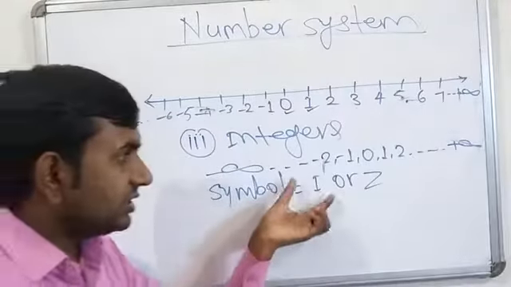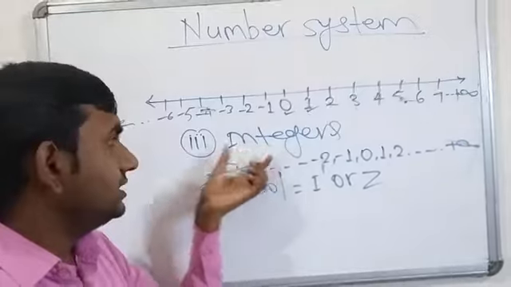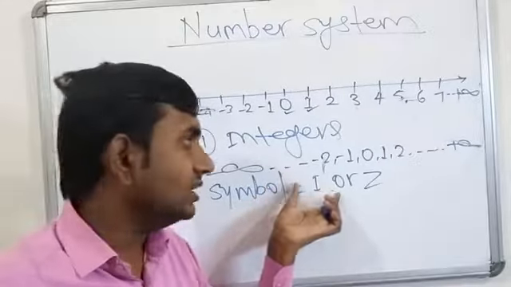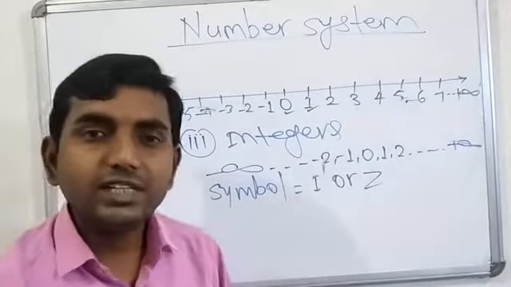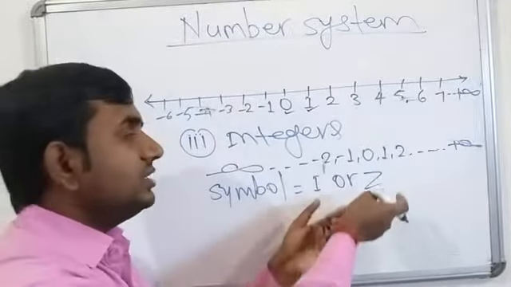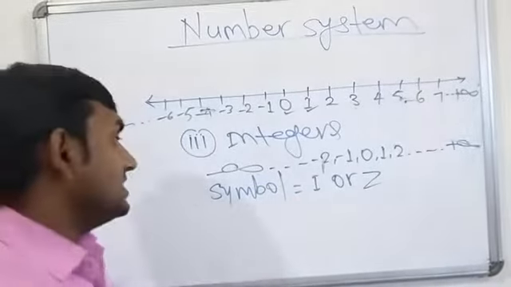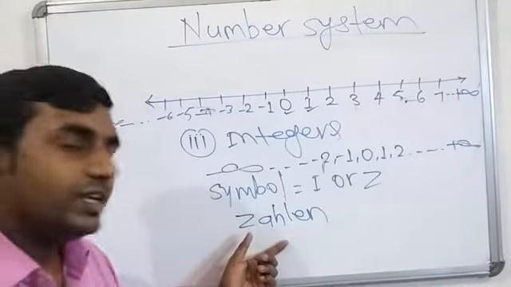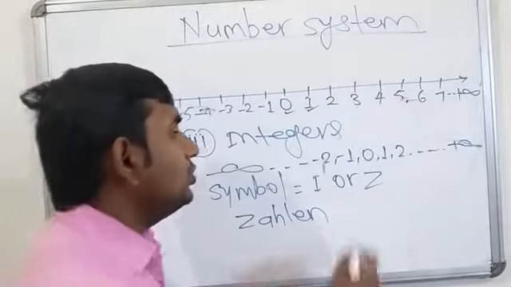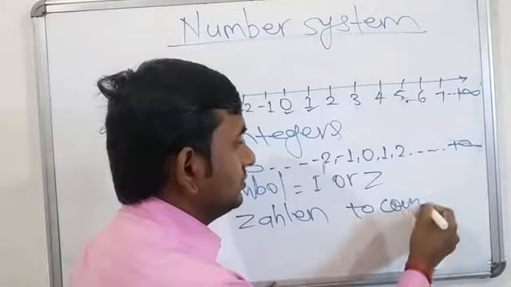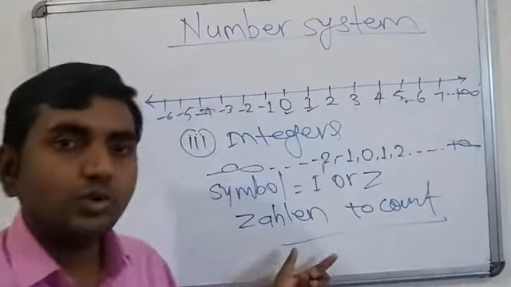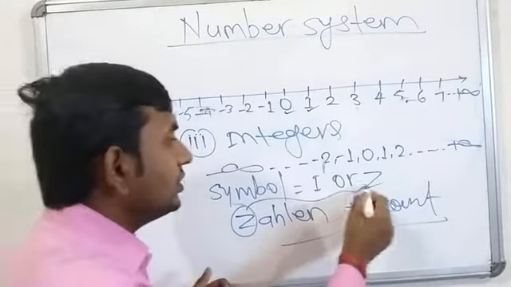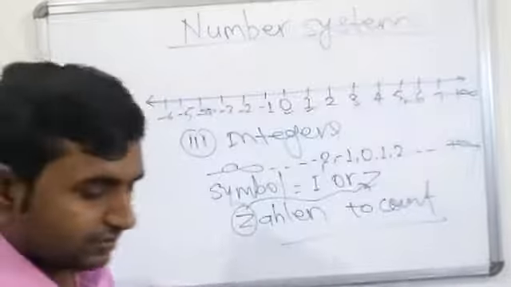Here this thing is clear that integers start with the first letter I, so we can represent them by the first letter I. But why can we represent this by Z? Because the letter Z is derived from the German word Zahlen. Its meaning is to count. So from the German word, the first letter Z is used as a symbol of integers.